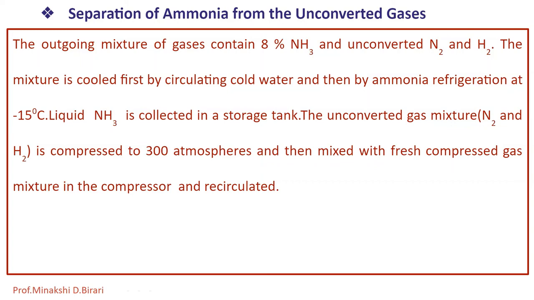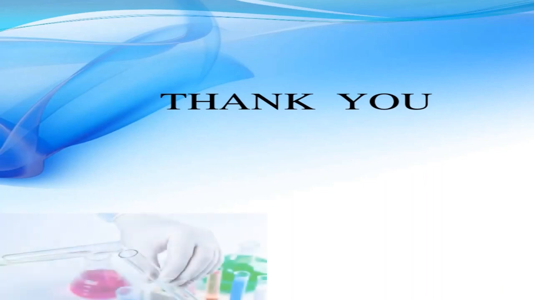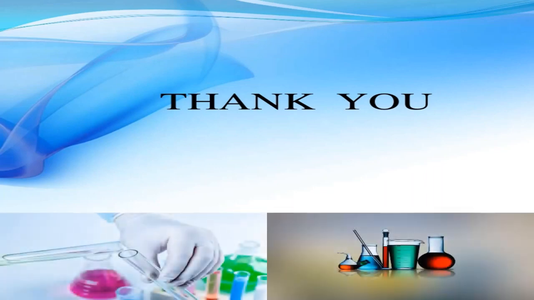So in this lecture we have studied in detail the manufacture of ammonia by the modified Bosch-Haber process. In the next lecture we will see the physico-chemical principles involved in the manufacture of ammonia.